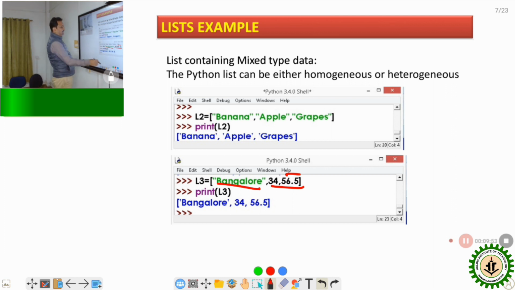After that, if I print this one, suppose this is Bangalore, 34, and 56. So this is the heterogeneous structure. Clear? This is the main advantage of Python. Otherwise in C or C++, basically the array or string is a homogeneous structure.